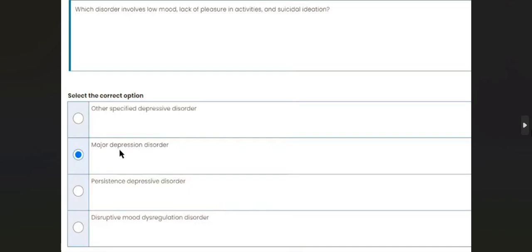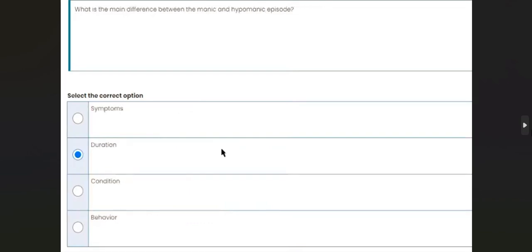Which disorder involves low mood, lack of pleasure in activities, and suicidal ideation? Major depressive disorder. What is the main difference between the manic and hypomanic episode? The difference of duration. Who often has difficulty in waiting for the turn and intrude or interrupt others? Hyperactive and impulsive individual. It is essential to have both negative and positive symptoms for the diagnosis of schizophrenia.